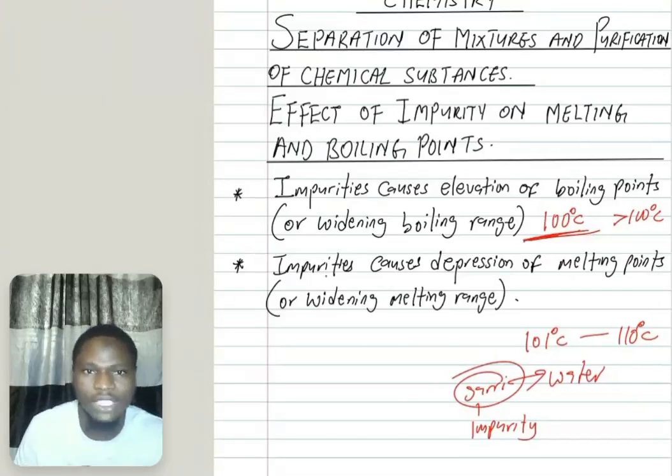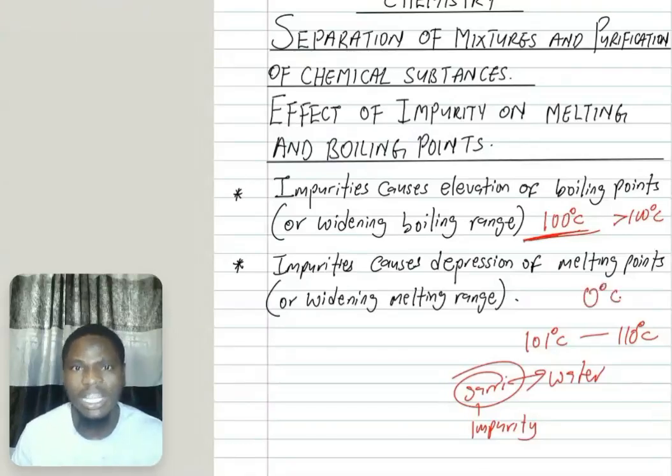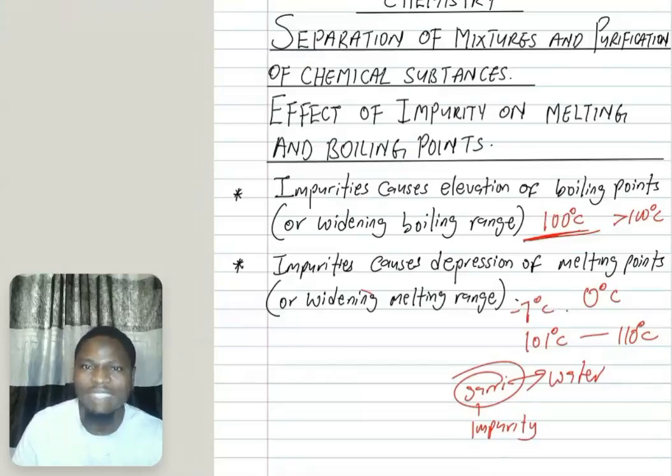Next, we have impurity causes depression of melting point. What does that mean? Pay attention. We all know that the melting point of ice is 0 degrees Celsius. And when you add impurity, it will melt at a temperature lower than this. It can melt at, for example, -7 degrees Celsius. That is, before it gets to 0, it will have melted.